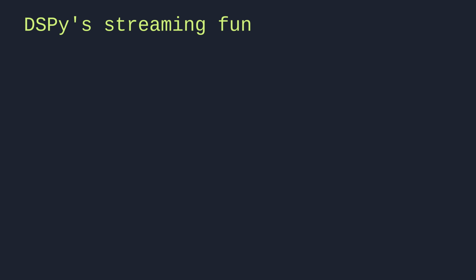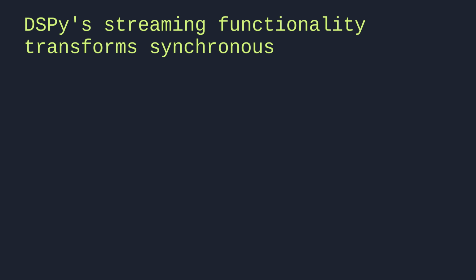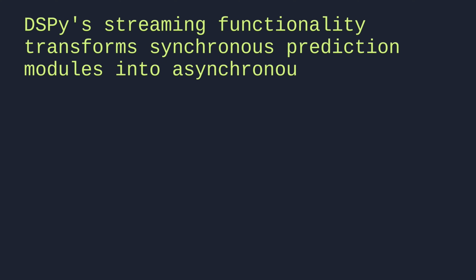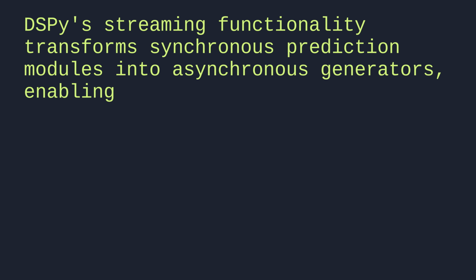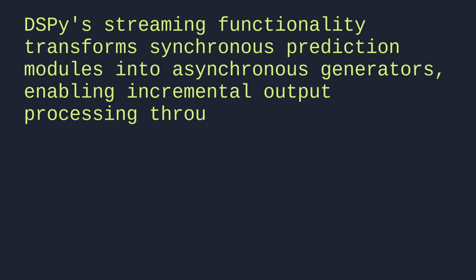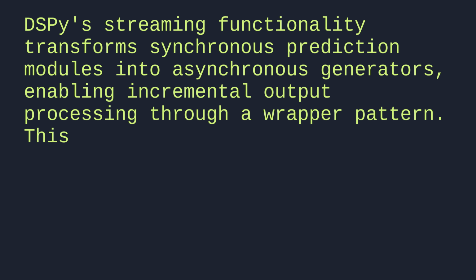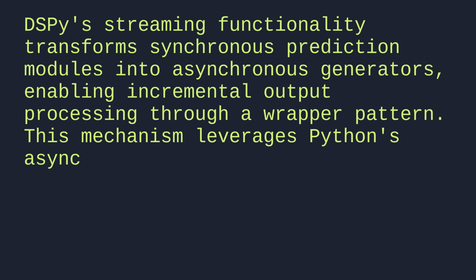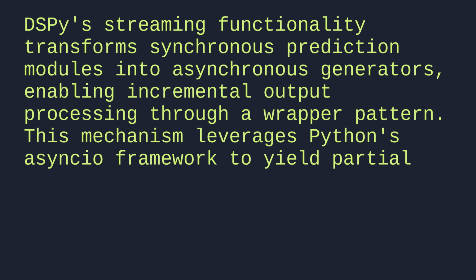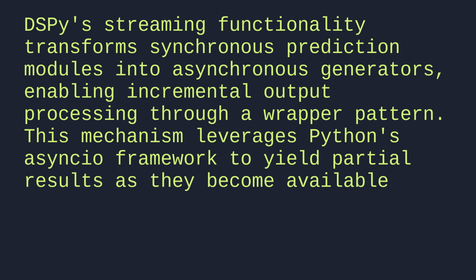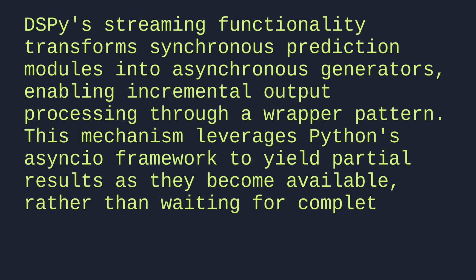dspy's streaming functionality transforms synchronous prediction modules into asynchronous generators, enabling incremental output processing through a wrapper pattern. This mechanism leverages Python's Asyncio framework to yield partial results as they become available, rather than waiting for complete computation.